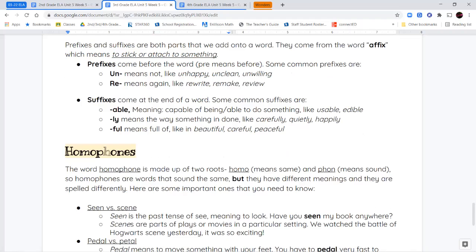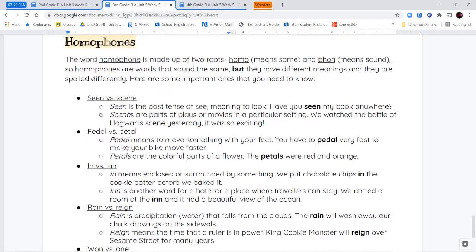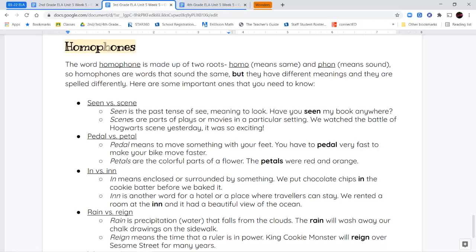And the last bit that we're going to cover today are some more homophones. Now, we've already started talking about these in the past. I am pulling some of the specific homophones from your work as well as a few extras. So remember, a homophone is made up of two root words, homo, which means the same, and phone, which means sound. So homophones are words that have the same sound, but different everything else. So different spelling, different meaning. So we have the words seen and scene. S-E-E-N is the past tense of see, meaning to look. Have you seen my book anywhere?